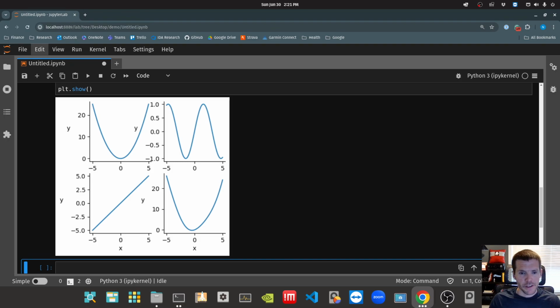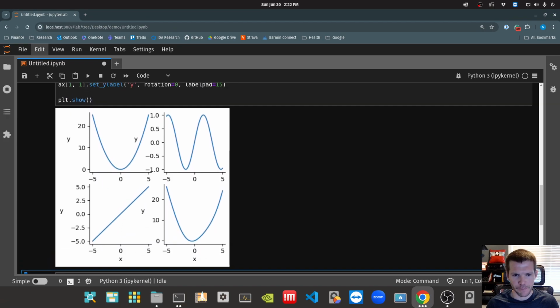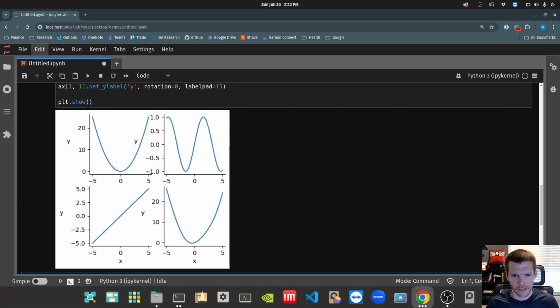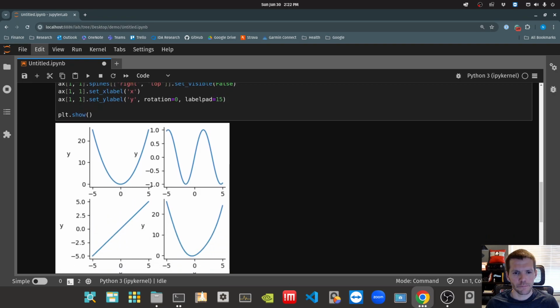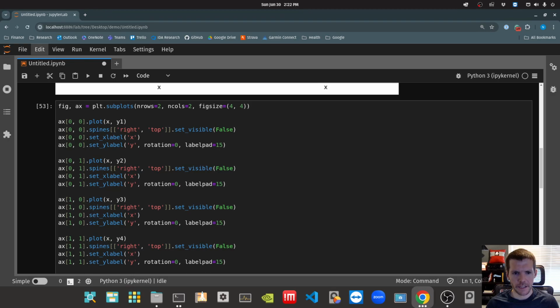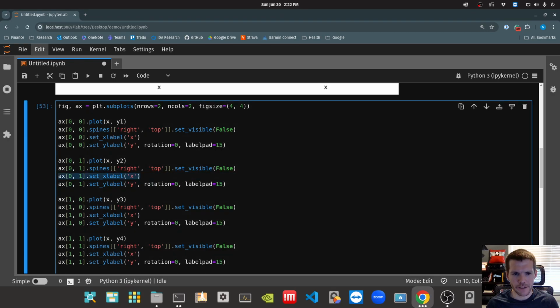All right, so this works. You can see everything's kind of overlapping. I've got everything really compressed in here, so my labels are kind of getting into this. I'll show you really quickly at the end of this how to fix that. But yeah, this is kind of tedious, right? Because if we end up wanting to make a tweak to the way we're setting up subplots, we have to remember to go through and do it 4 times. So let's not do that.